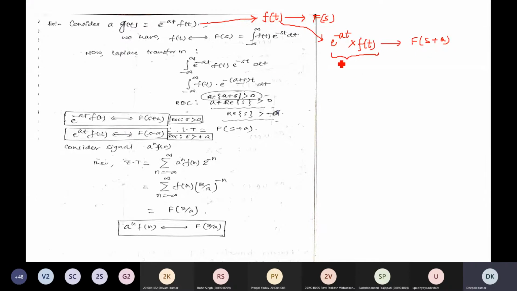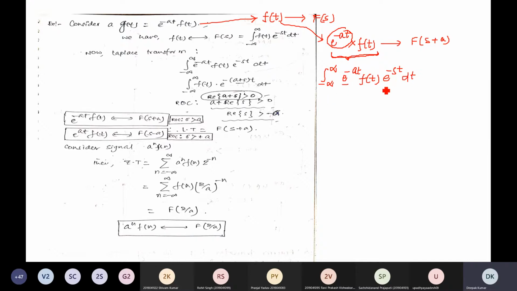We can do this by integration. What is the Laplace transform basic formula? Integration from minus infinity to plus infinity f of t e to the power minus st dt, isn't it? So multiply with e to the power minus at, the whole function will be e to the power minus at f of t multiplied with e to the power minus st and dt.